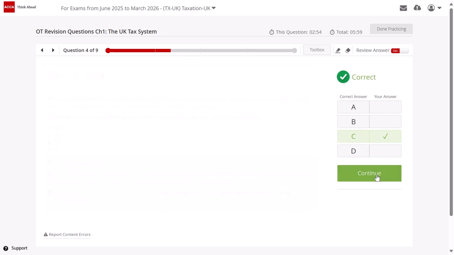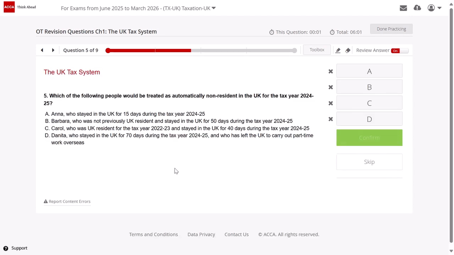Okay. Moving on to the fifth question: which of the following people would be treated as automatically non-resident in the UK for the tax year 24-25? A. Anna, who stayed in the UK for 15 days during the tax year 24-25. Can I say this is the first condition? This is the first condition. So for A, I would say stage one, test number one, right? Less than 16 days. Okay, so can I say Anna definitely becomes a non-UK resident?